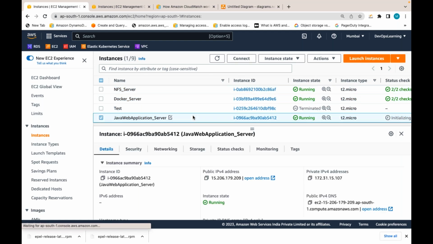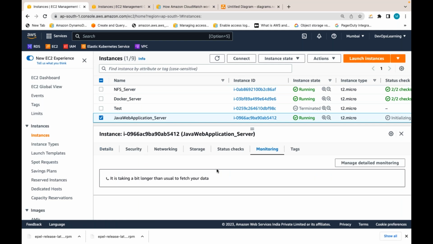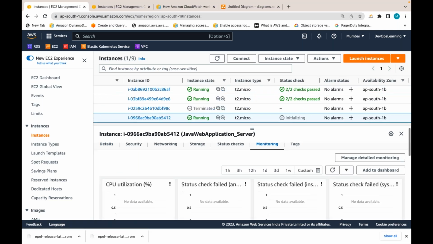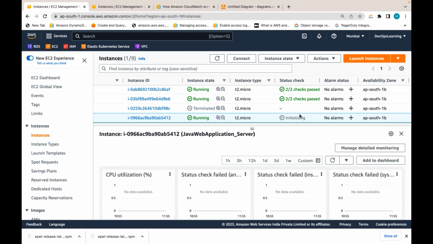Let's wait for this server to become ready. Now, if you go to monitoring, it is still starting. It will take some time to initialize and get the data. So let's wait for this server to become ready. This is free monitoring. Only a few metrics are gathered free of cost, and that too at a 5-minute interval.